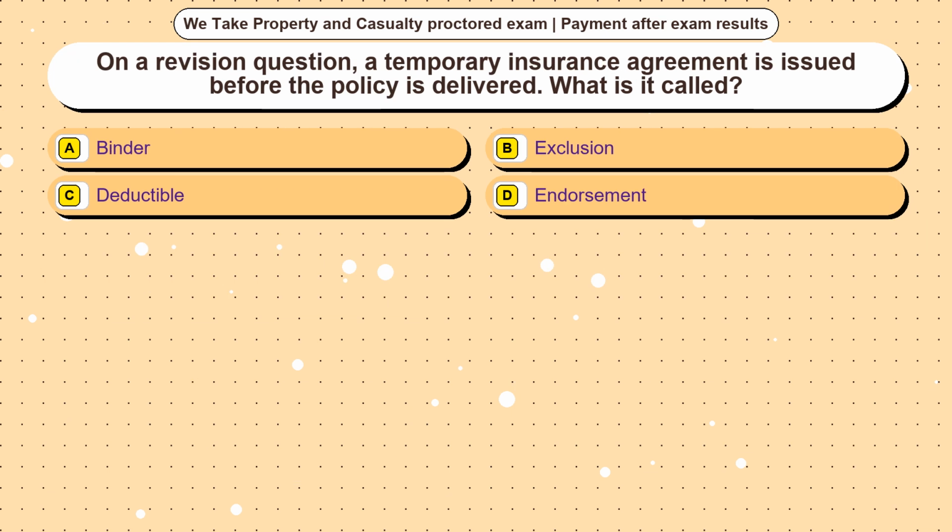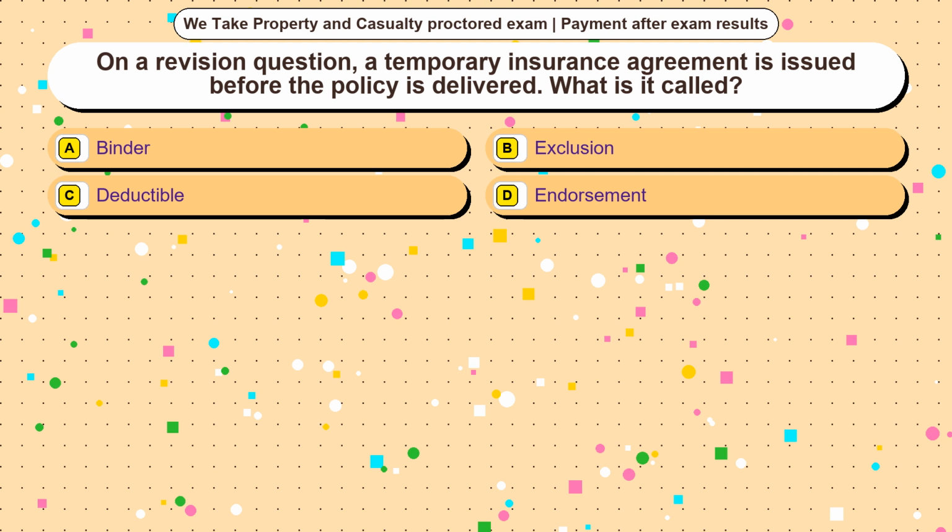Question 22. On a revision question, a temporary insurance agreement is issued before the policy is delivered. What is it called? Option A, binder. Option B, exclusion. Option C, deductible. Option D, endorsement. The correct answer is option A.